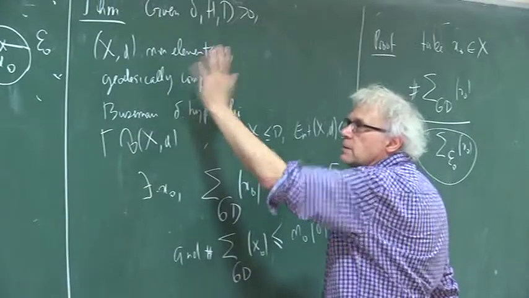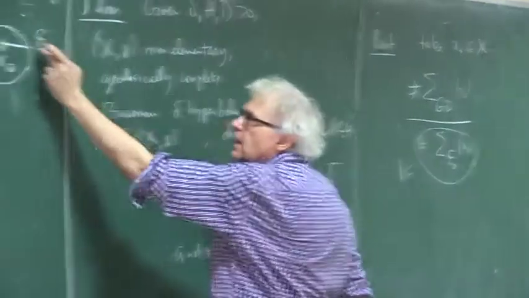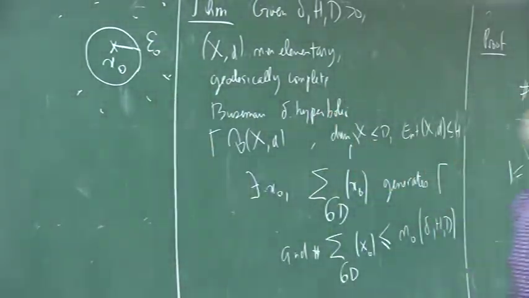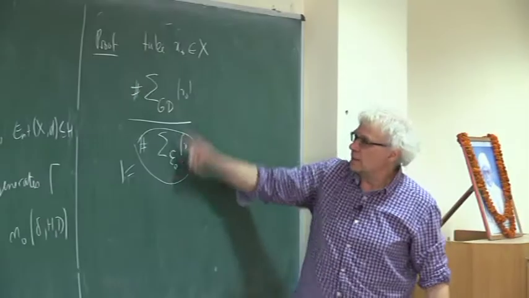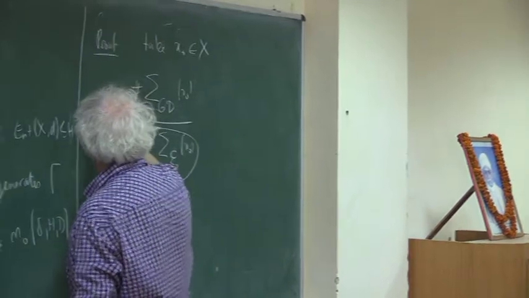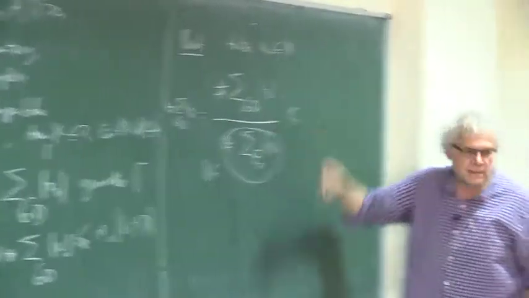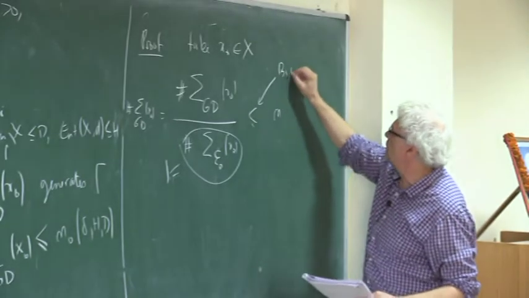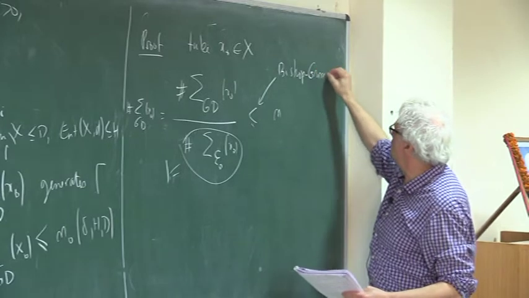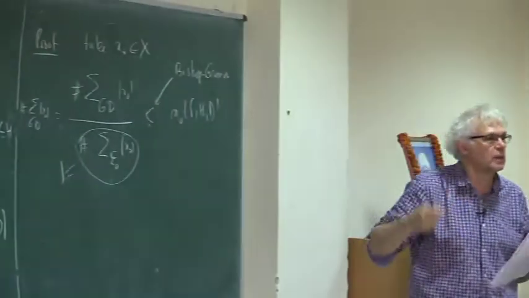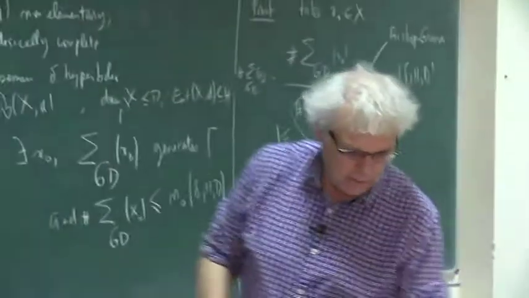Through this assumption, the group acts on such a space. Then we know that there exists some epsilon 0 depending only on the geometric constraints, such that this ball contains only one element, and therefore the cardinal of sigma 6d of x0 equals this quotient, and this we know how to estimate. It is a Bishop-Gromov quotient. And so it is less than, here is Bishop-Gromov. This constant is completely explicit, but I don't want to write it again. You have it in principle in your notes.